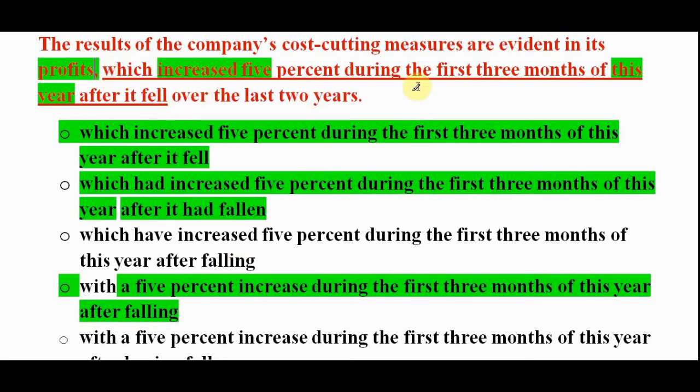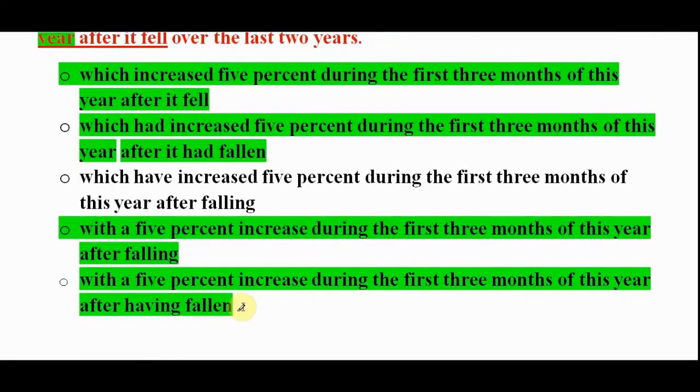All right, let me repeat the points what I said. Look at the sentence, cost cutting measures are evident in its profit with a 5% increase. It means measures are evident with a 5% increase, means it is evident, it is not a profit. So this is incorrect modifier. All right, same problem with option E. Both are incorrect modifier and that is why both are out.